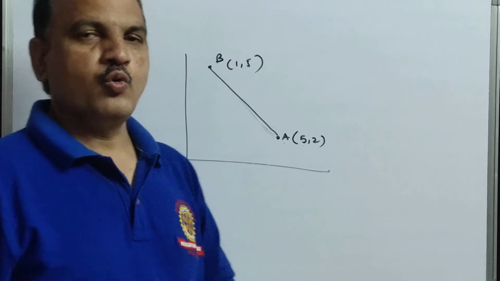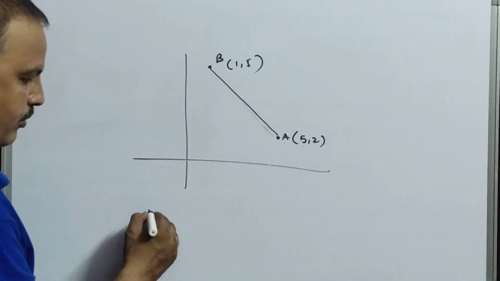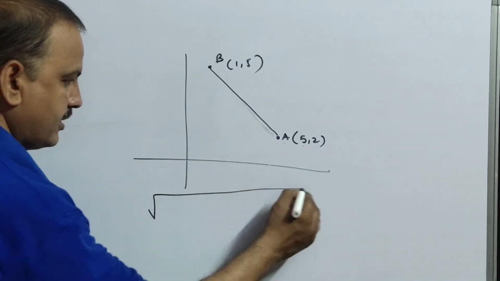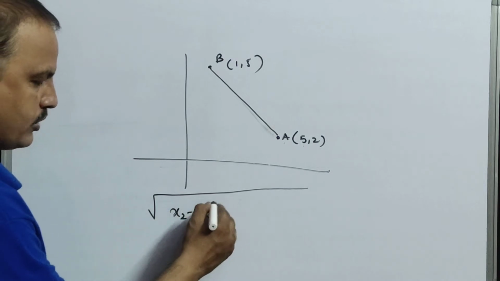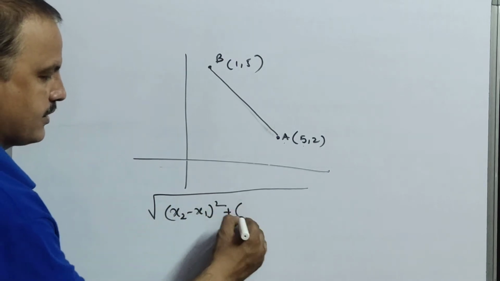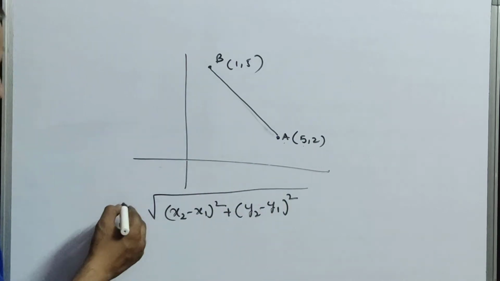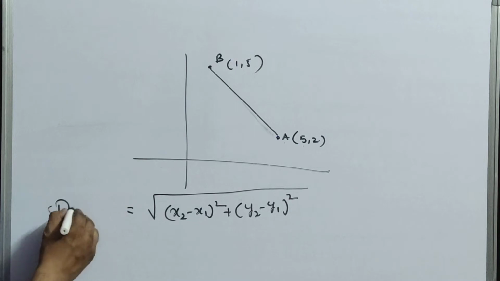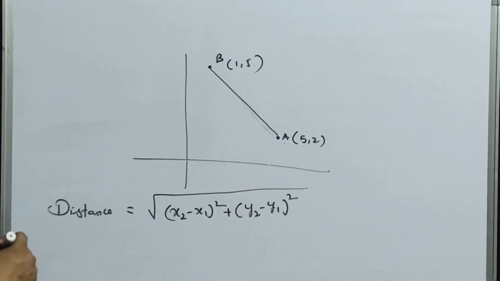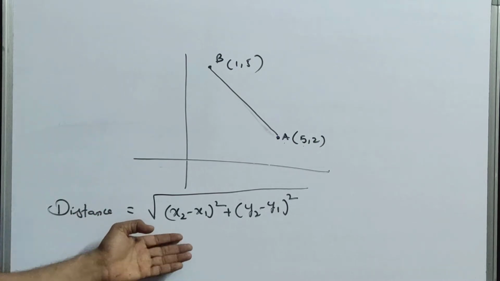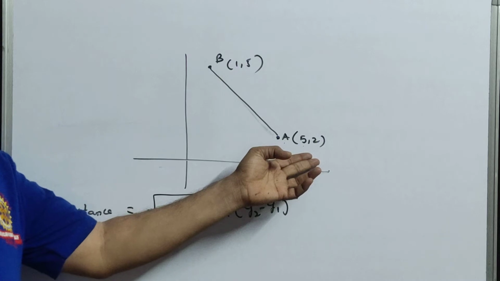So to find such a distance, we have one formula, that is the distance formula. We'll call it the distance formula: root over (x2 minus x1) whole square plus (y2 minus y1) whole square. So this is the distance formula, meaning the distance between any 2 points which have x and y coordinates.